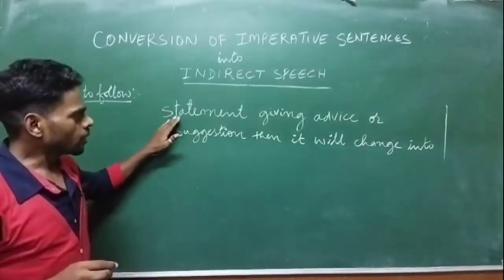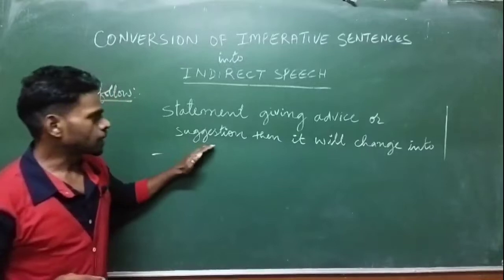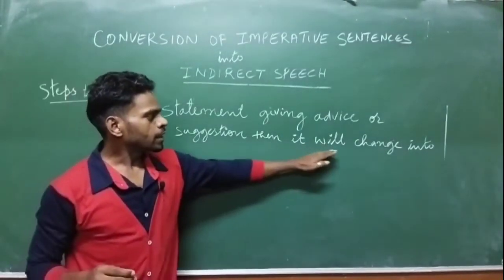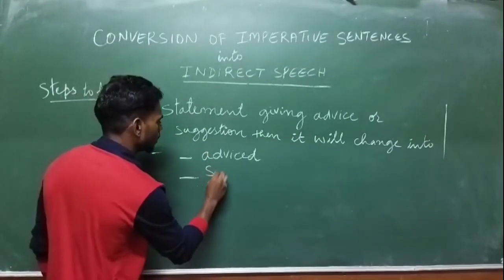Next, if the statement is giving advice or suggestion, then it will change into advised or suggested.